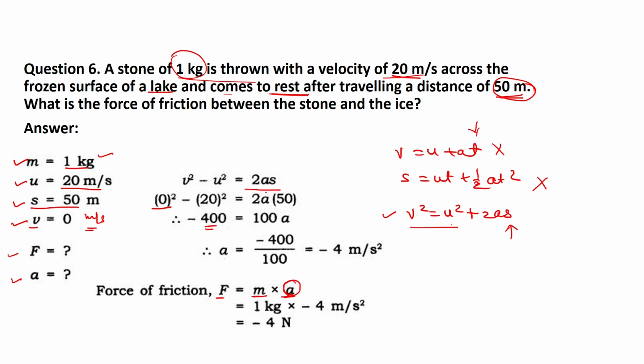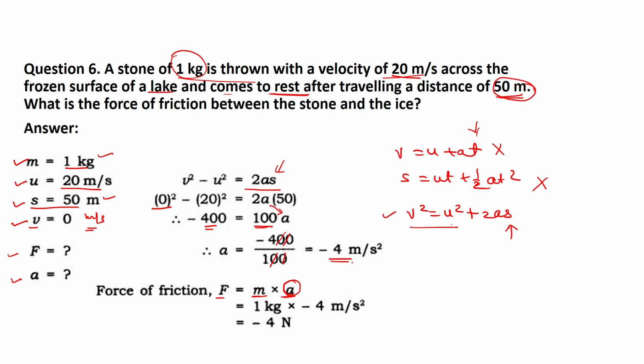Now twice a, where a is the acceleration that we have to calculate. The value of s is given as 50 meter, so I will put here 50. 50 into 2 will become 100, a will be as it is, here minus 400. Now this acceleration is multiplied with 100 and this 100 will divide 400, minus sign will be as it is. Acceleration is equal to minus 4 meter per second square.